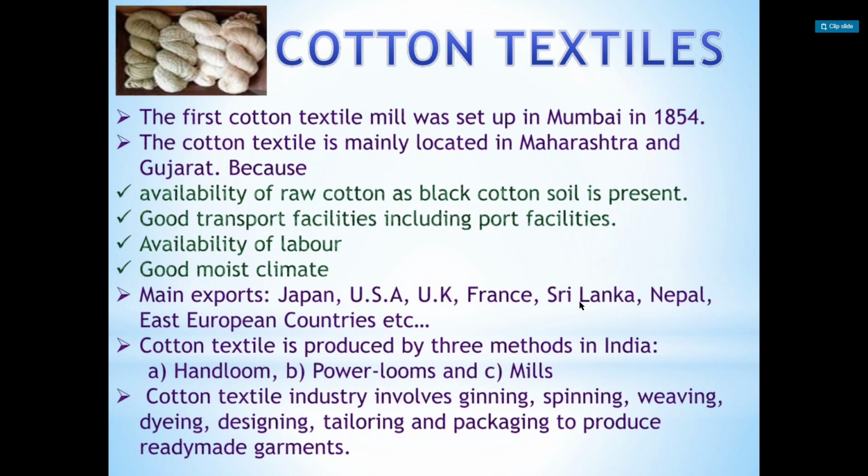Cotton textile is produced by three methods in India. How is cotton textile produced in India? By three methods. First is handloom, then power looms, and mills. These are the three methods by which we produce cotton. Next, the cotton textile industry involves ginning, spinning, weaving, dyeing, designing, tailoring, and packaging to produce ready-made garments. These are all the processes involved in the textile industry.